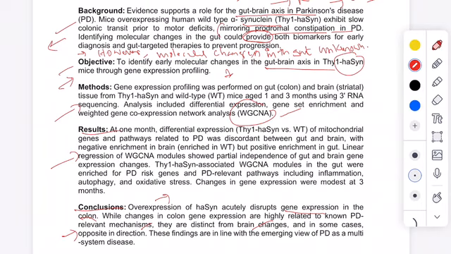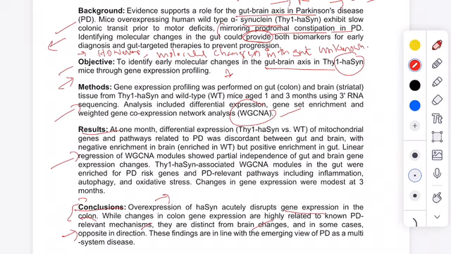So in the conclusion also, they mentioned that overexpression of this particular protein disrupts the gene expression in the colon. When they compared the control or normal mice with the mice with this overexpressed protein, they took the tissues of these two mice and compared the gene expression profile.